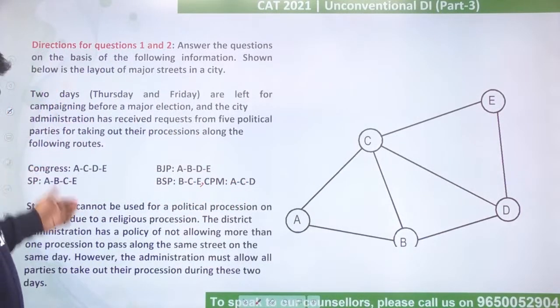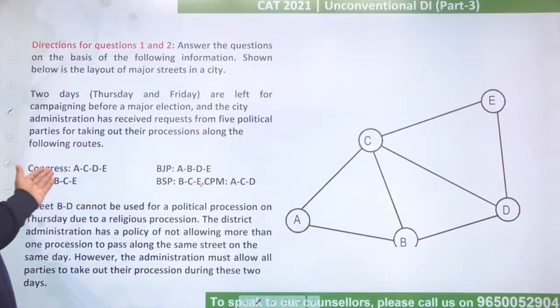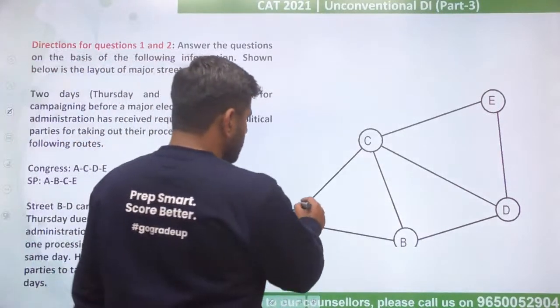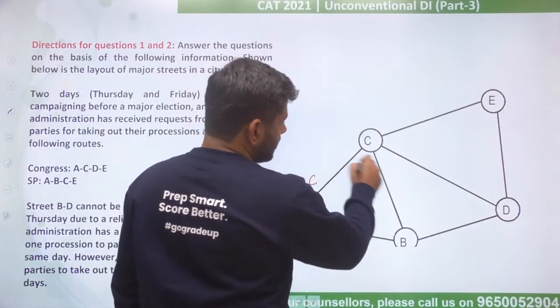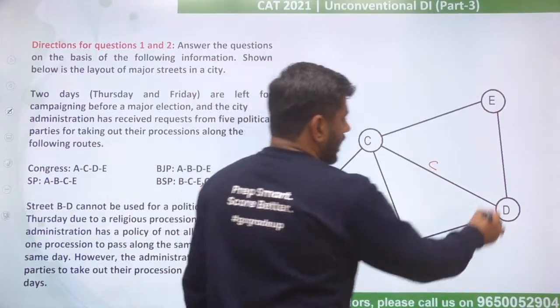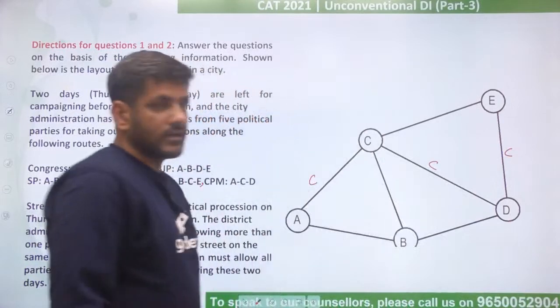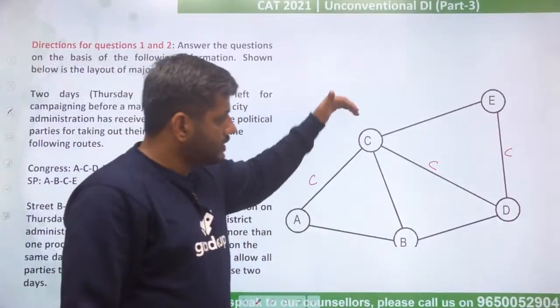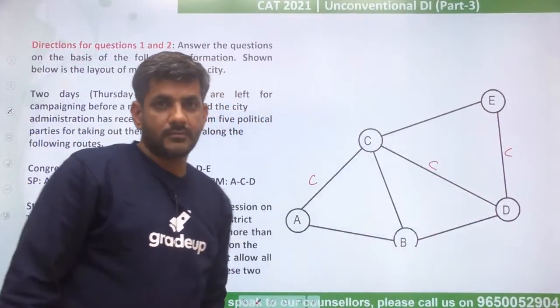So let's start doing this. कि कांग्रेस को कौन कौन से रूट चाहिए? कांग्रेस needs A, C, D, E. So Congress needs A to C, C to D and D to E. C stands for Congress. So Congress needs this road, that road and that road for their procession.